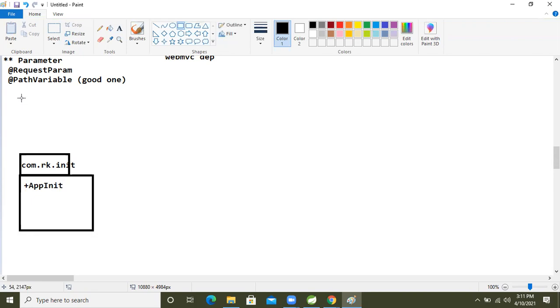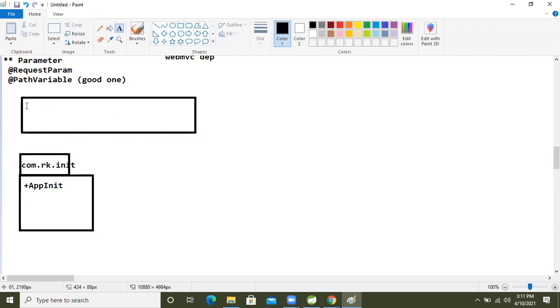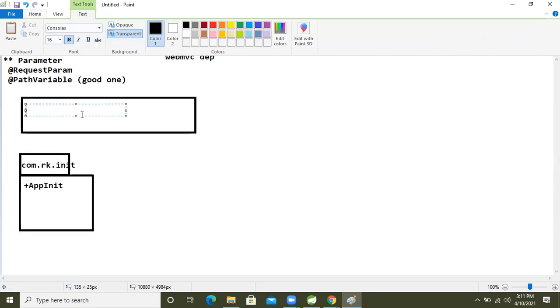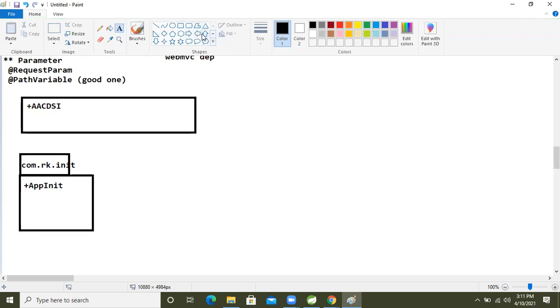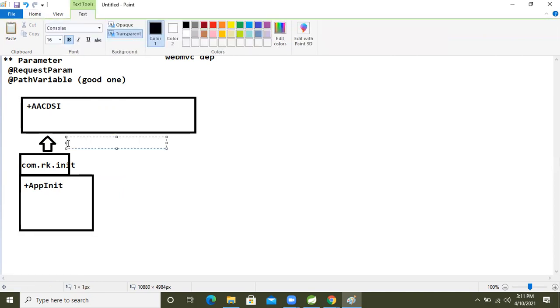To make this AppInit, the Spring framework has given one class: AbstractAnnotationConfigDispatcherServletInitializer. This is the class name. We need to extend that class inside our AppInit. This is nothing but an is-a relation.